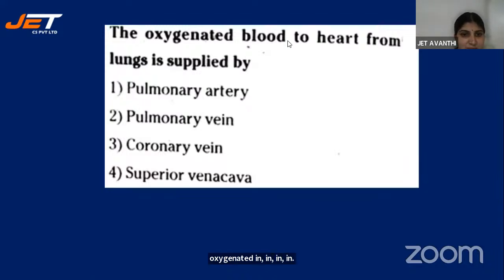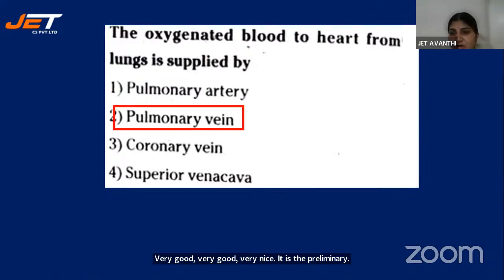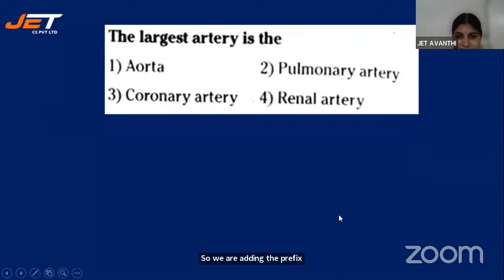Archana has given the correct answer. Monica has given the correct answer. Rajeshwari, Rakesh, Pranati. Very good, very nice. It is the pulmonary vein. So actually, children, veins carry deoxygenated blood, but this is an exception. And why is there a prefix pulmonary? Because it is moving into the lungs. Whenever a blood vessel is pouring into the lungs or has a connection with the lungs, we add the prefix pulmonary. Pulmonary vein. Very good.